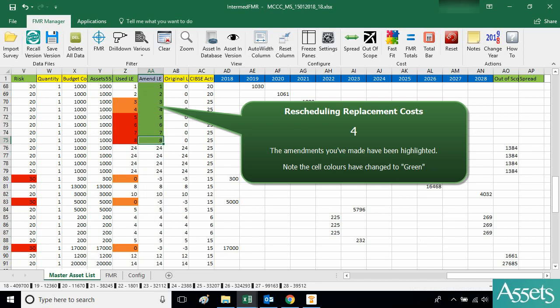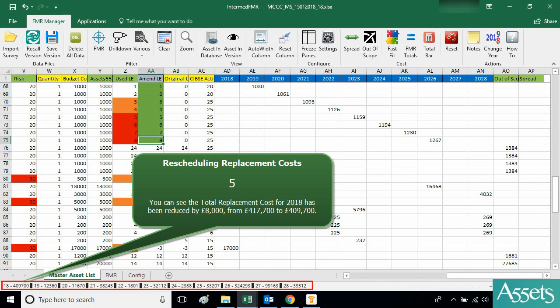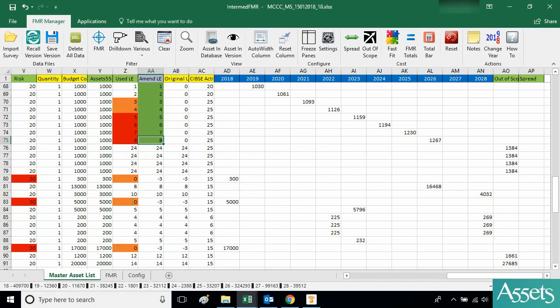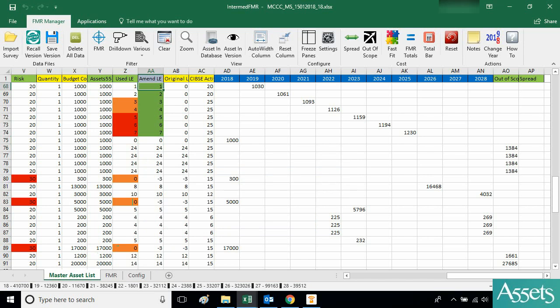4. The amendments you've made have been highlighted. Note the cell colors have changed to green. 5. You can see the total replacement cost for 2018 has been reduced by £8,000, from £417,700 to £409,700.